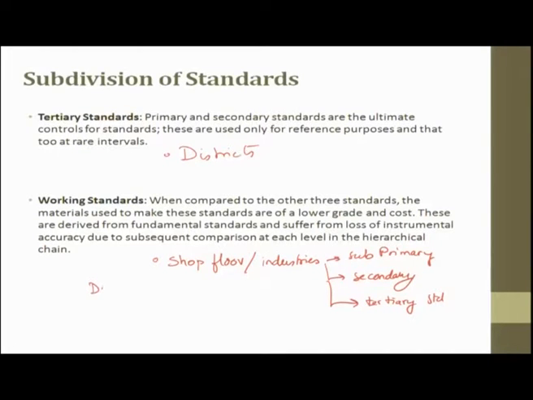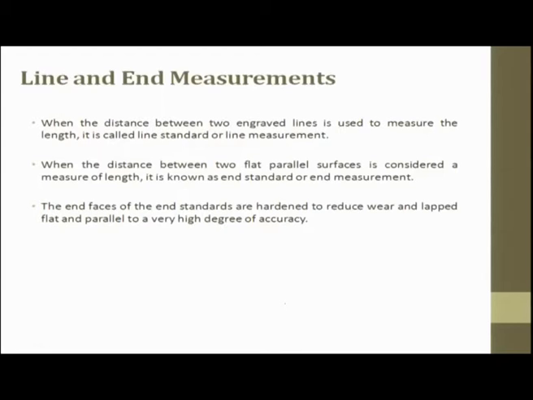If you see any dial gauge, at the back side they say when it was calibrated, and they also say the next calibration. Behind every dial gauge, every instrument, they will always have this data. Looking at this data, the dial gauge or instrument or scale gauge, whatever it is, will be sent immediately to the working standards room. It gets checked and then it comes down to the table. Okay, so these are the subdivisions of the standards.